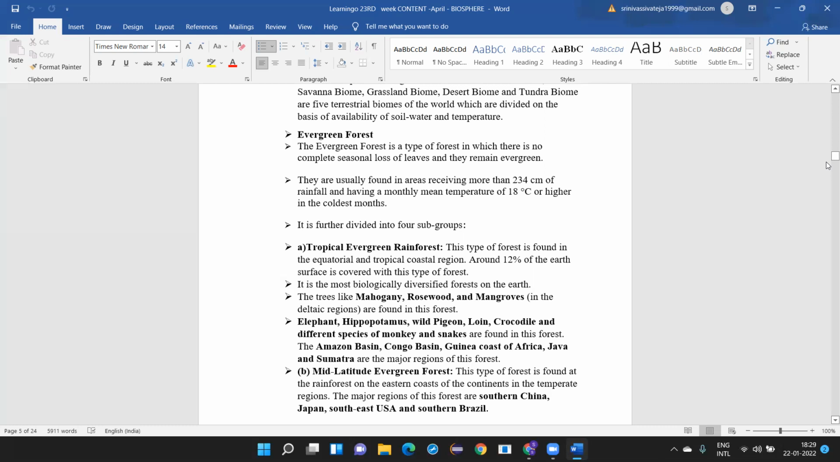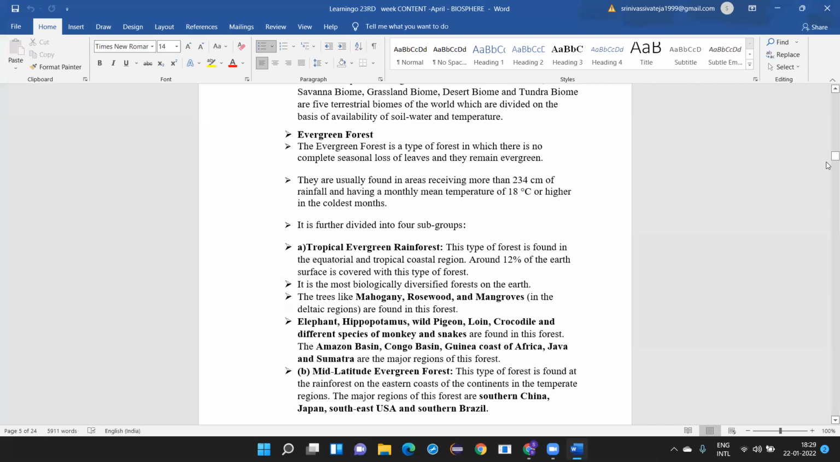That is the reason why you have all the tribal people over there. You don't find normal people over there, and they will usually be jumping from one tree to another tree. So Amazon basin, Congo basin, Guyana coast of Africa, Java, and Sumatra. These are the main regions of this forest. So you should know which areas come under the tropical evergreen rainforest as far as the world is concerned.